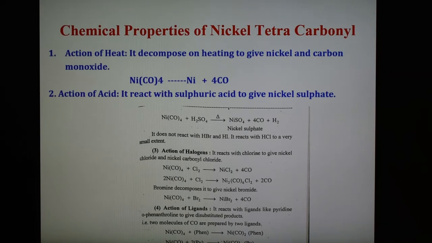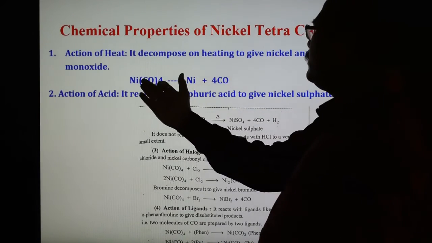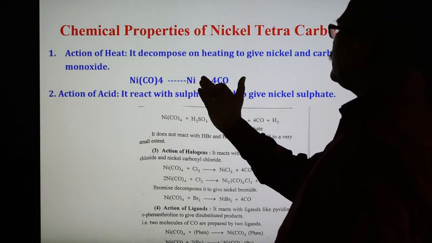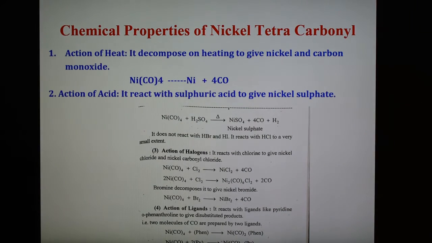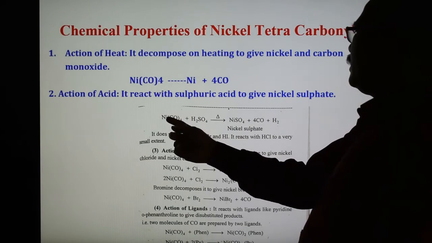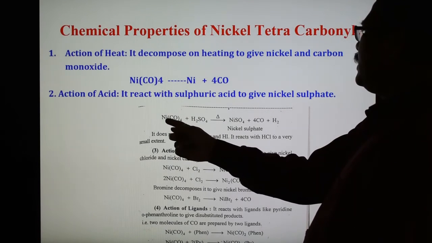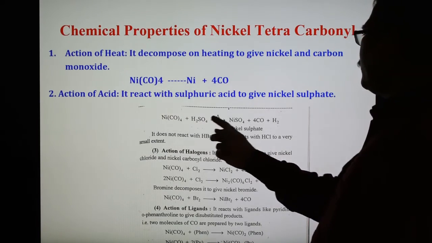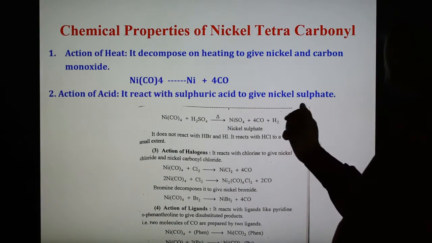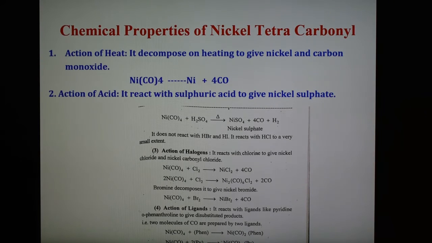Now some important chemical properties of all three compounds. First, chemical properties of nickel tetracarbonyl. In the action of heat, it decomposes on heating to give nickel and carbon monoxide. When nickel tetracarbonyl is heated, the nickel gets separated and carbon monoxide gas is evolved. Second is the action of acid. It reacts with sulfuric acid and gives nickel sulfate. Nickel tetracarbonyl reacts with H2SO4, so nickel sulfate is formed, 4 CO get released, and hydrogen gas is formed. So nickel sulfate is the product in this case.